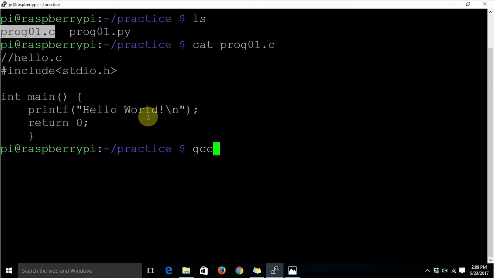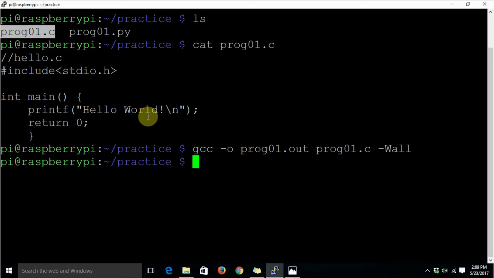GCC is the compiler, as I have already told you. -o prog01.out. Here we are specifying the format, the name and the extension of the output file by using the -o command line parameter, and then we are going to mention the program 01.c, and then we are going to enable all the warnings, if any, and then I'm going to compile the program. Now when I press enter, the program has compiled.